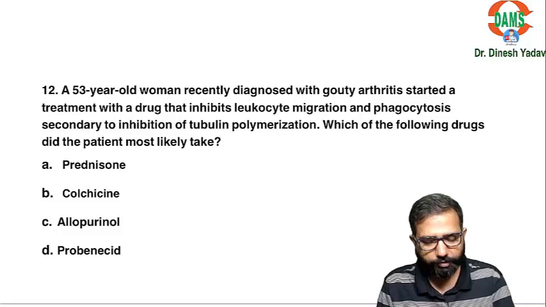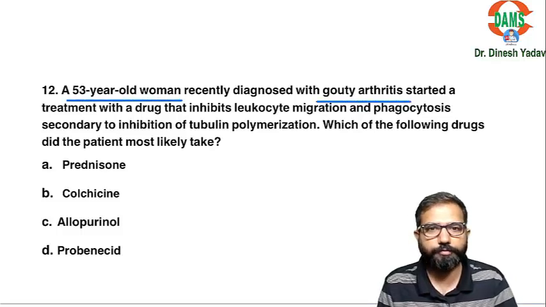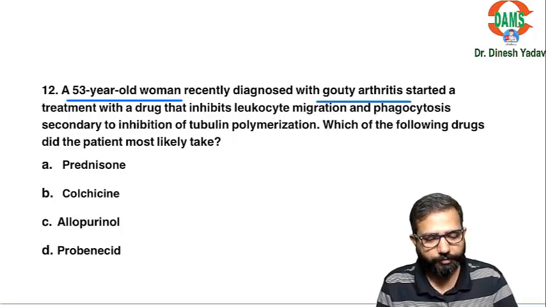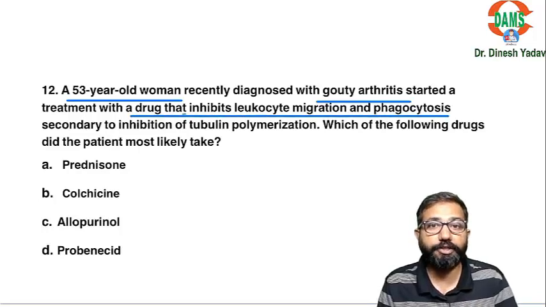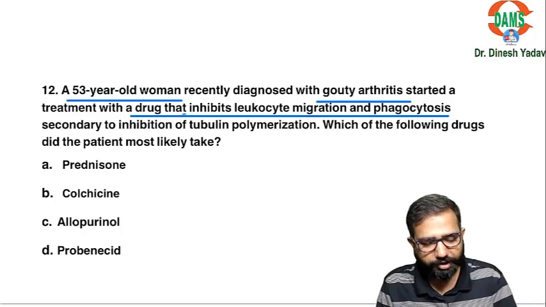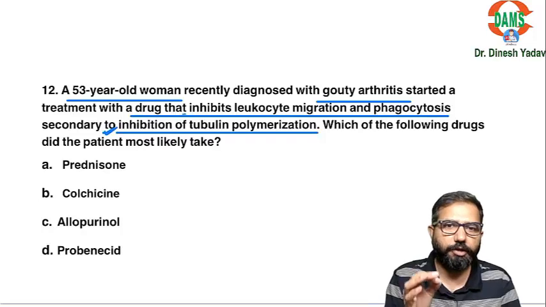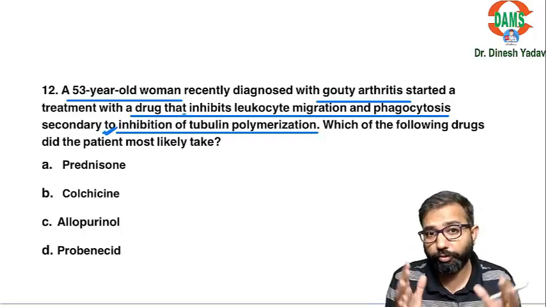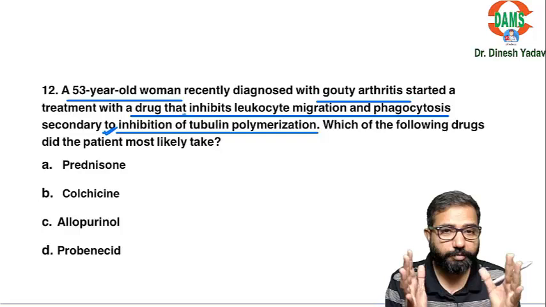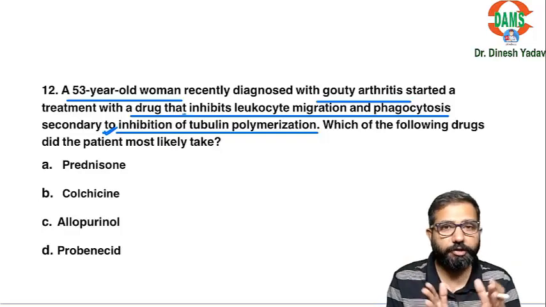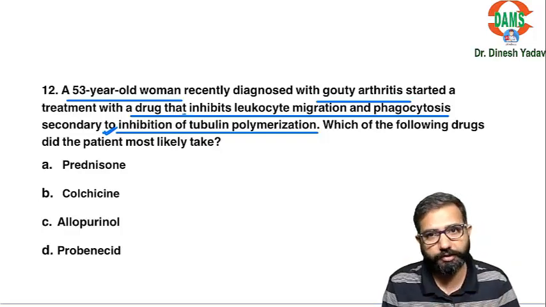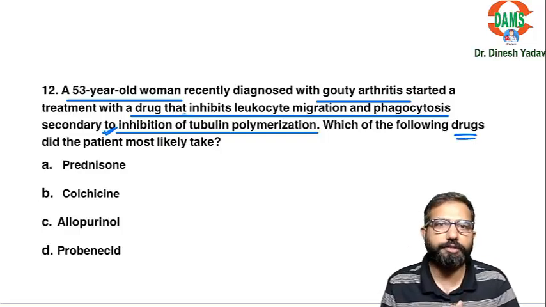Next, a 53-year-old woman recently diagnosed with gouty arthritis is started on a drug. The drug inhibits leukocyte migration as well as phagocytosis, controlling the inflammation, secondary to inhibition of tubulin polymerization. It means the main aim is to inhibit the polymerization of microtubules, but additionally it inhibits phagocytosis and leukocyte migration as well. Which drug is most likely causing this?